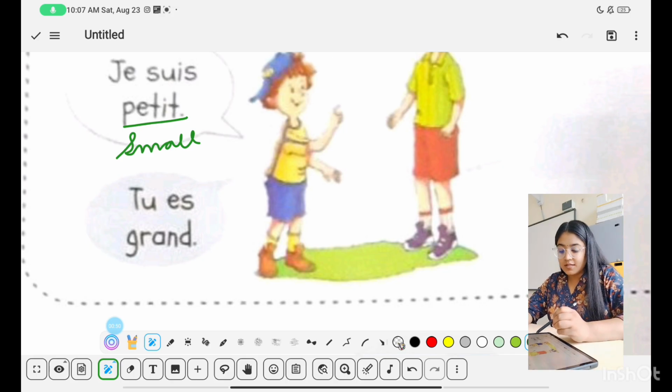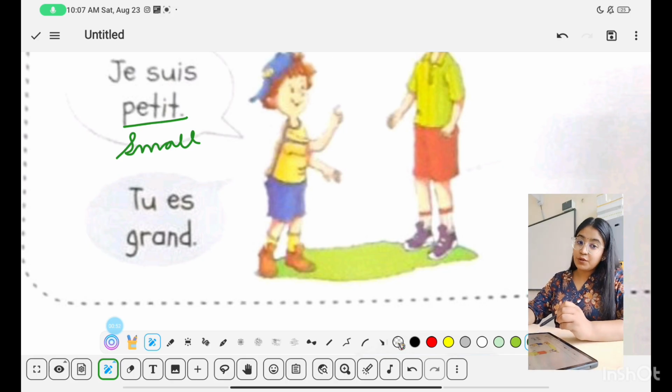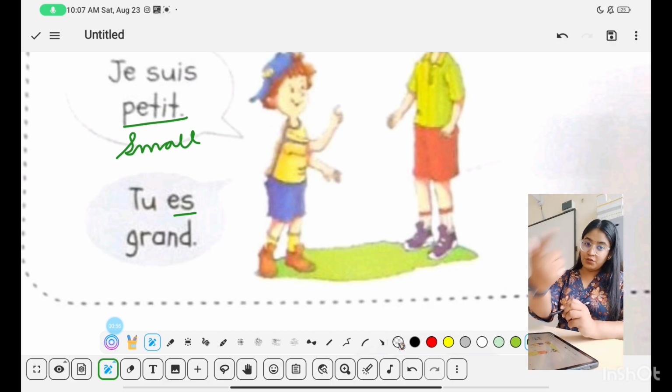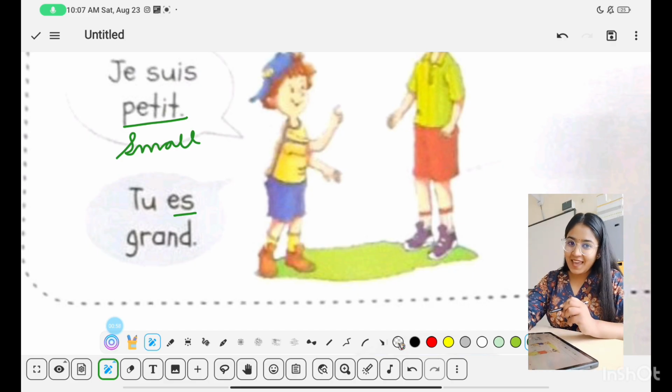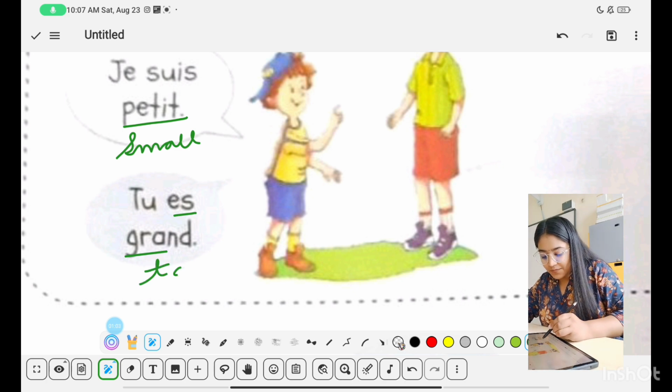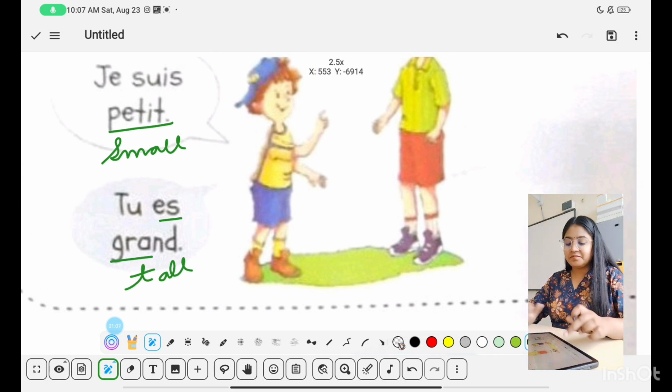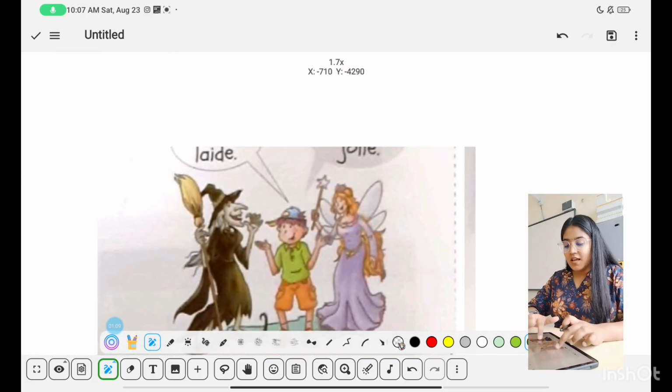Another dialogue is, tu es grand. Tu es. Tu means you. Okay? Tu es grand. You are grand. What is grand? Tall. Tu es grand. Okay. Moving on to the next one.